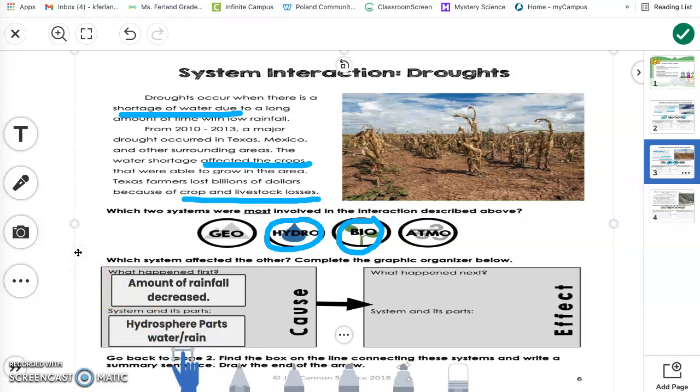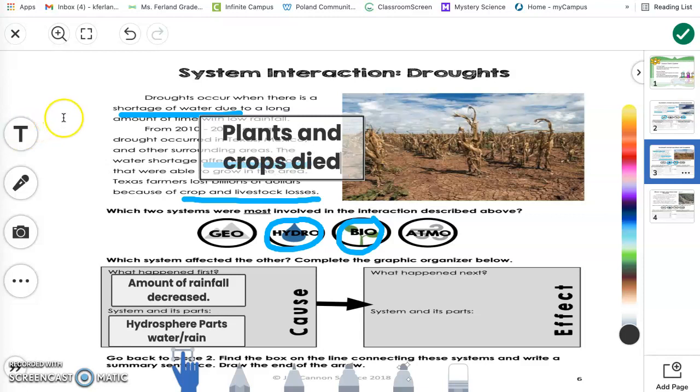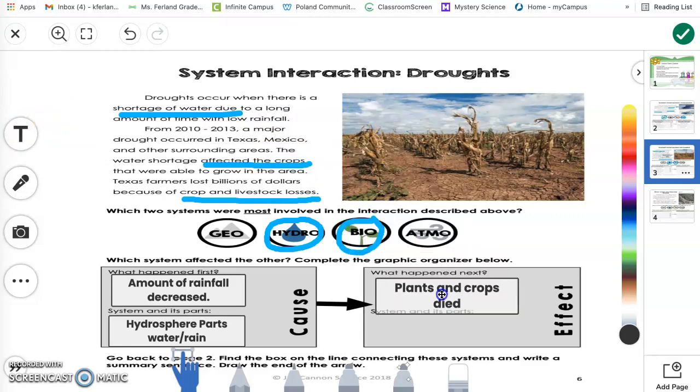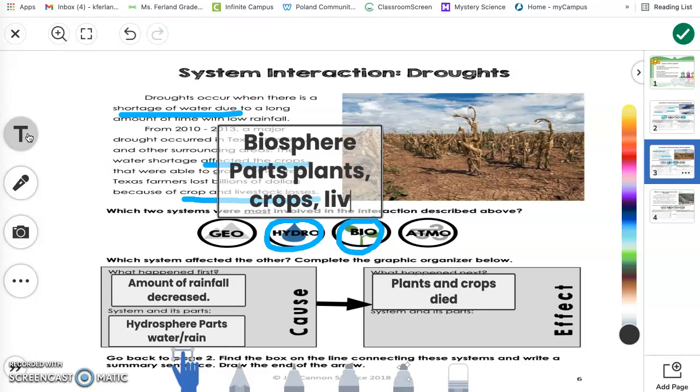Now we need to look at the effect of what happened by a decreased rainfall. What happened next? Plants and crops died. The system related to plants and crops dying is the biosphere, and the parts include plants, crops, and livestock.